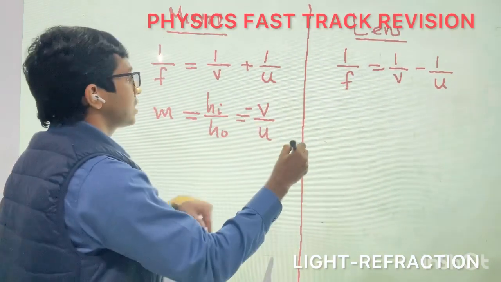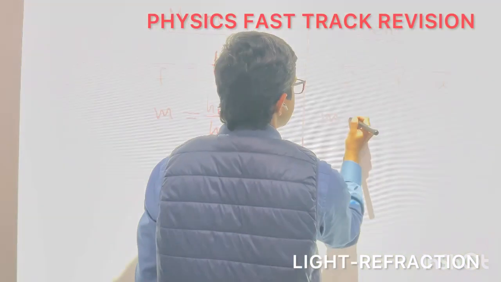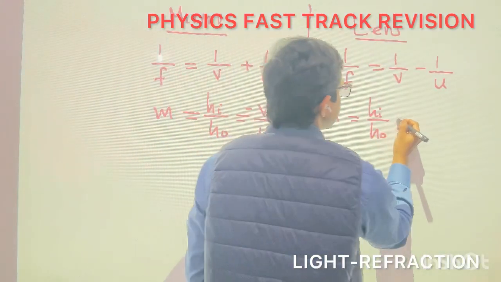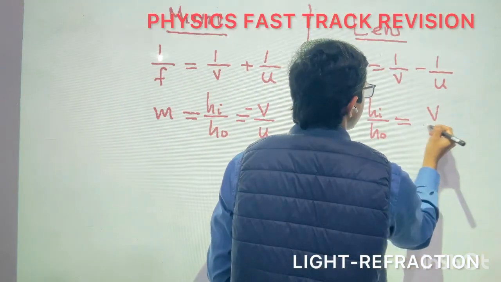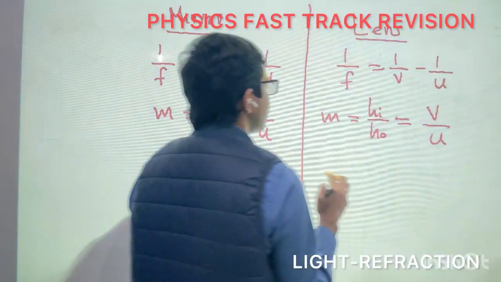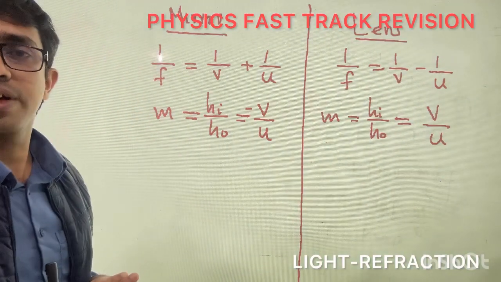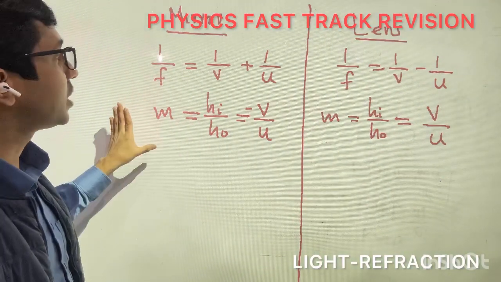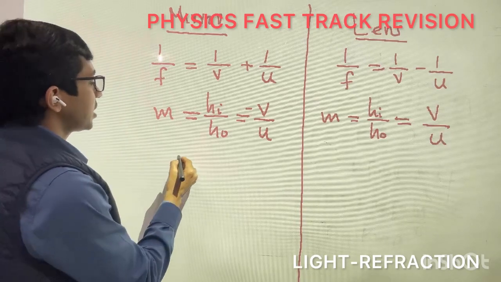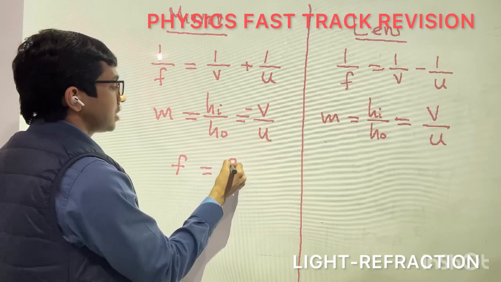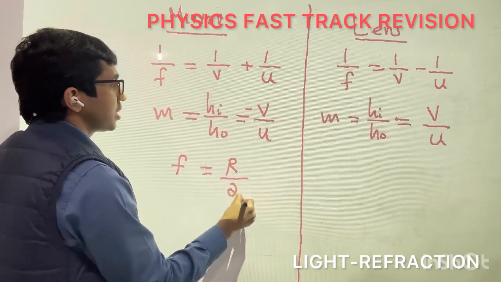And if you come to the lens, the definition is the same: hi divided by ho, the ratio of the height of the image to the height of the object, which is equal to plus v by u for lens. This mirror formula and magnification are really important. These are the main relations we have. Also, in the case of a mirror, I told you the relation between focal length and the radius of curvature: f is equal to r divided by 2.